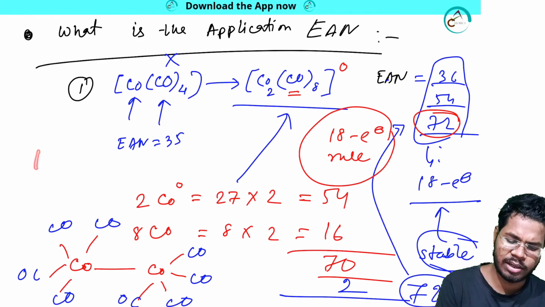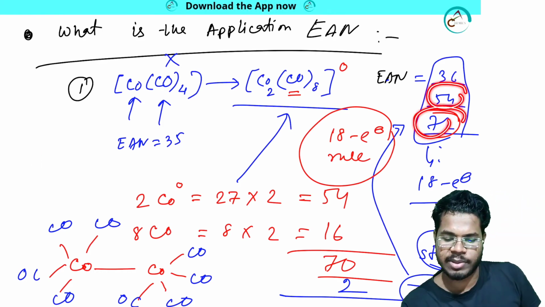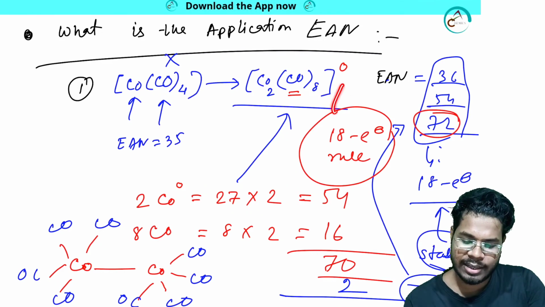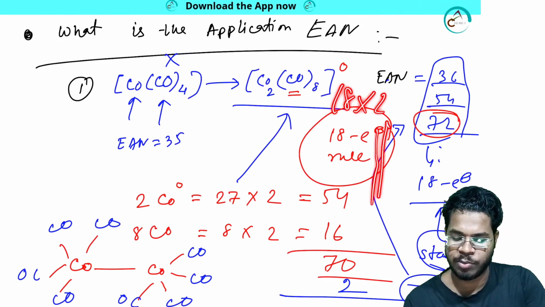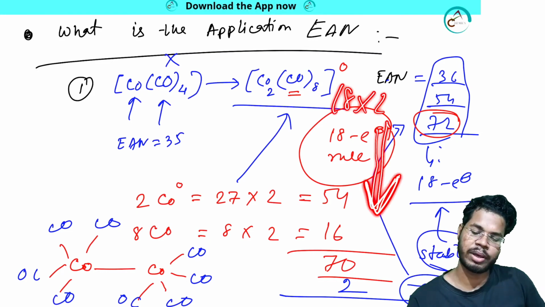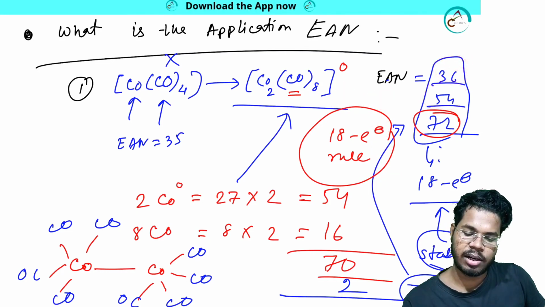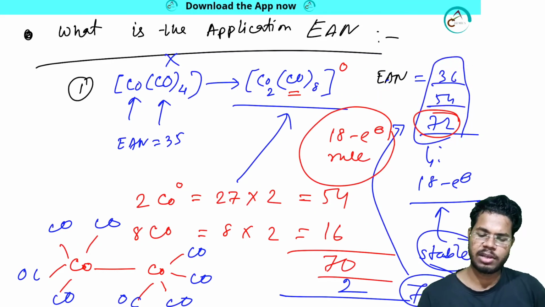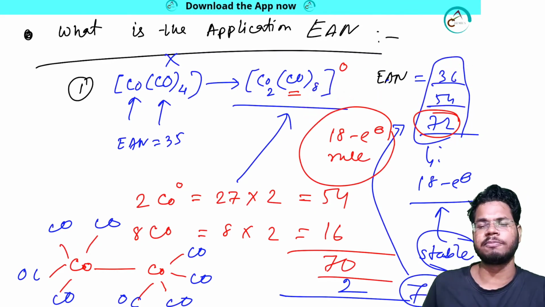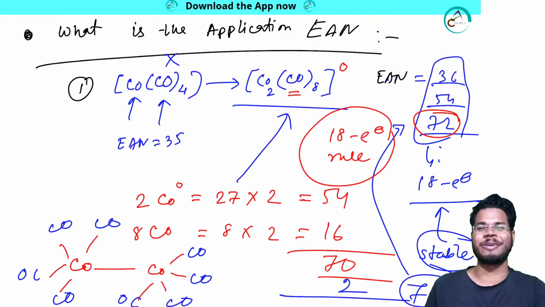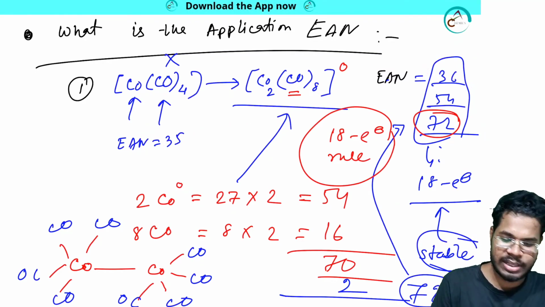Or you can do one thing. Why is this system following the 18 electron rule? If you take 18 and multiply by 2, 3, 4, then with 2 you get 36, with 3 you get 54, with 4 you get 72. That means this is a multiple of 18. That's why you are getting that these are following the 18 electron rule. Nothing else. So this is one application.